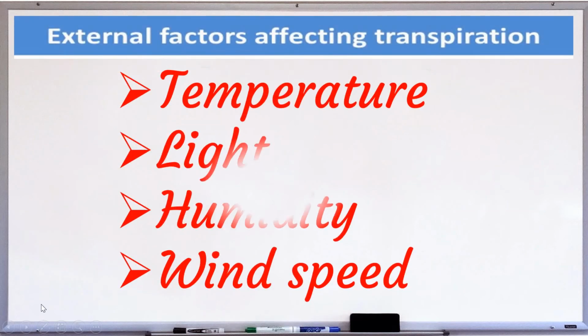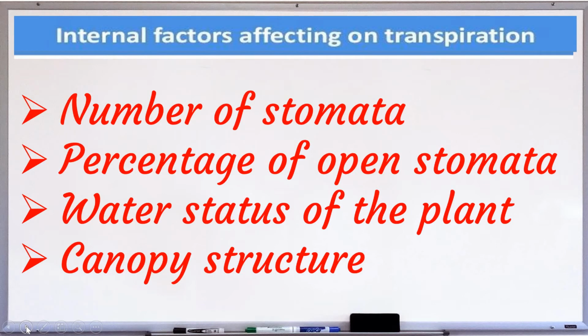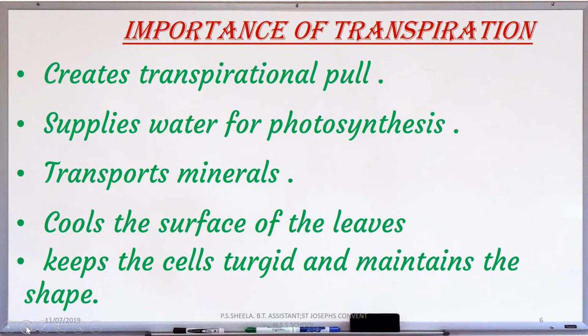Transpiration is affected by several external factors such as temperature, light, humidity and wind speed, and internal factors such as number of stomata, percentage of open stomata, water status of the plants, and canopy structure. Transpiration cools the surface of the leaves, keeps the cells turgid and maintains the shape.